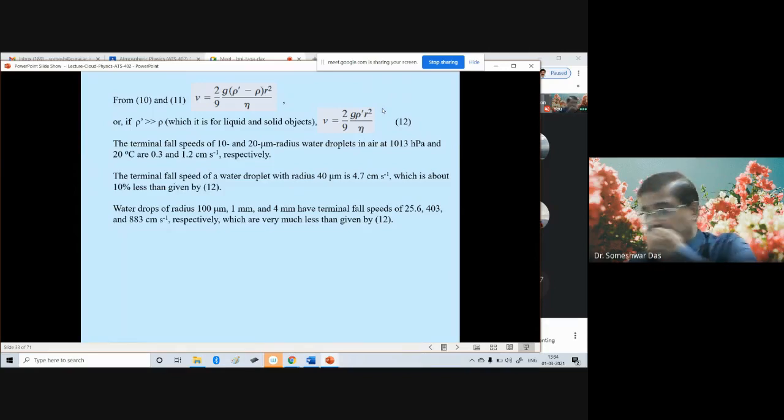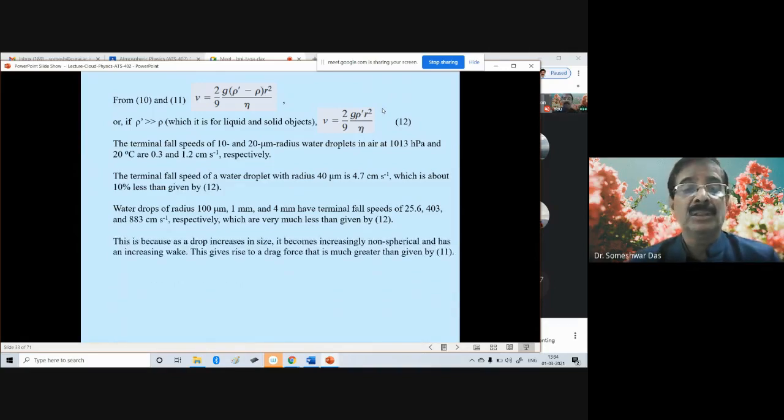Much less than. So that is because as the raindrop size increases, it becomes increasingly non-spherical. Okay, all these calculations are based upon the assumption that the raindrops are spherical in shape, but as they grow in size, they are no longer spherical. The shape changes. So therefore this equation is not valid exactly, and the terminal velocity estimated from this equation is less than the actual terminal velocity.